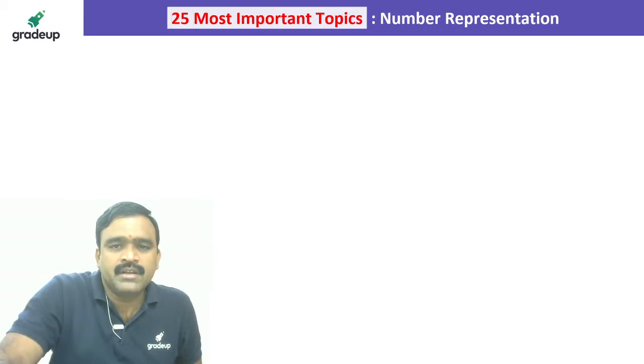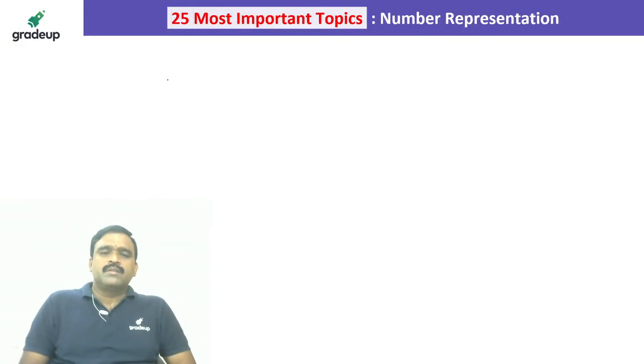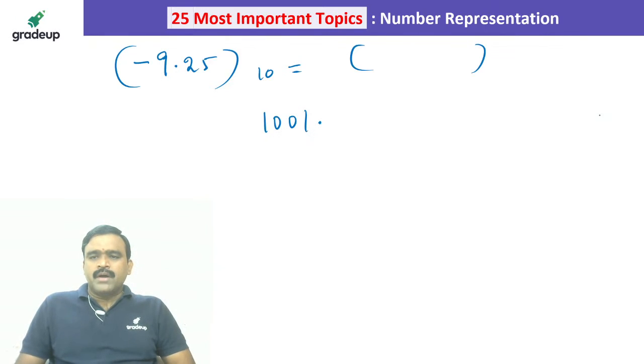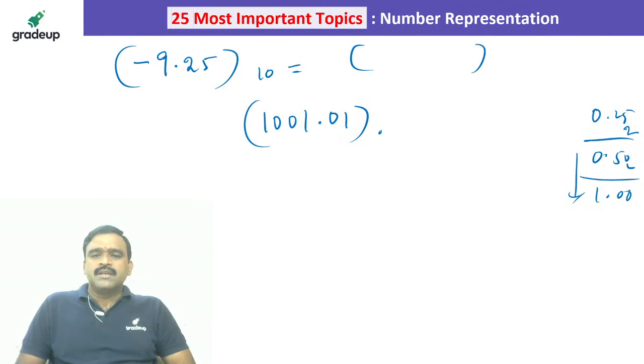And finally I will give you one more example on this floating point representation very quickly. Please take it. Minus 9.25 base 10, I am converting into IEEE 754 notation. So 9 is nothing but, every one of us knows, it's very simple, 1001. 0.25: you multiply with 2, 0.50, then 2 into 0.50 is 1.00, so 01. So 1001.01 base 2. This is the negative number. 1 point fraction format you have to write.